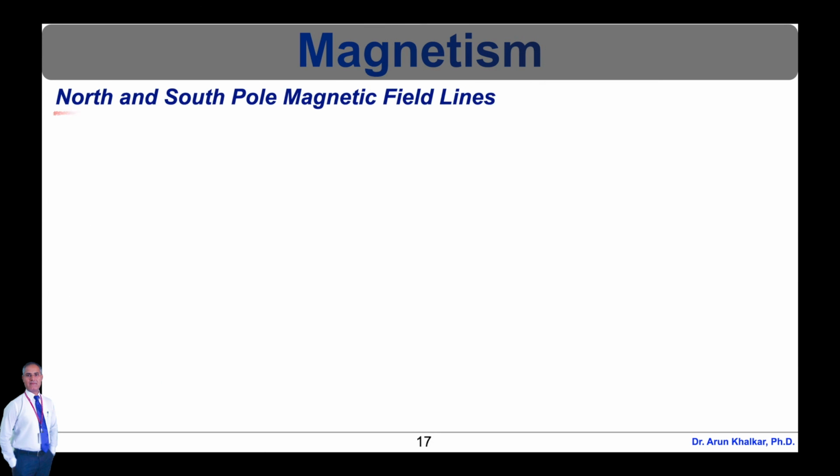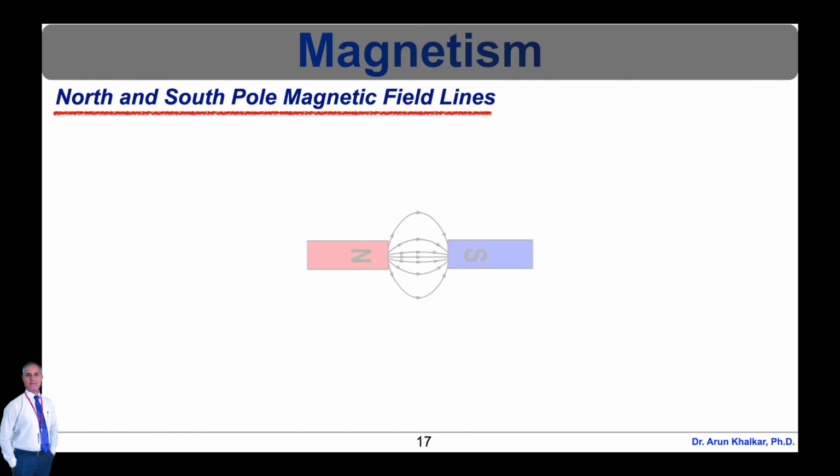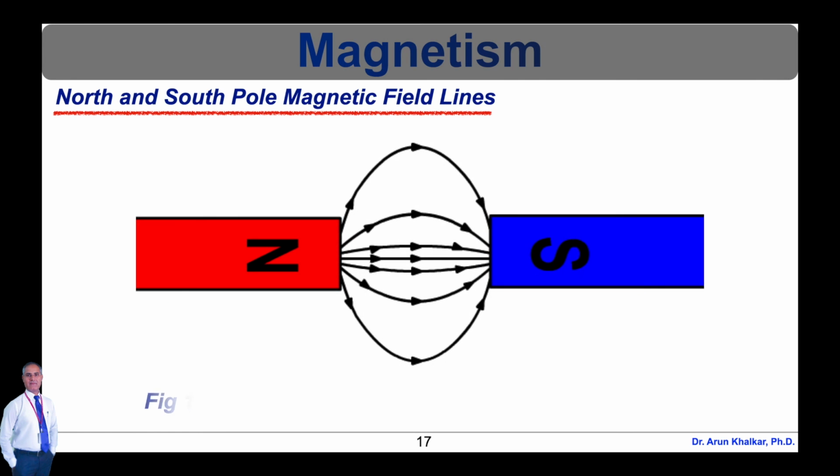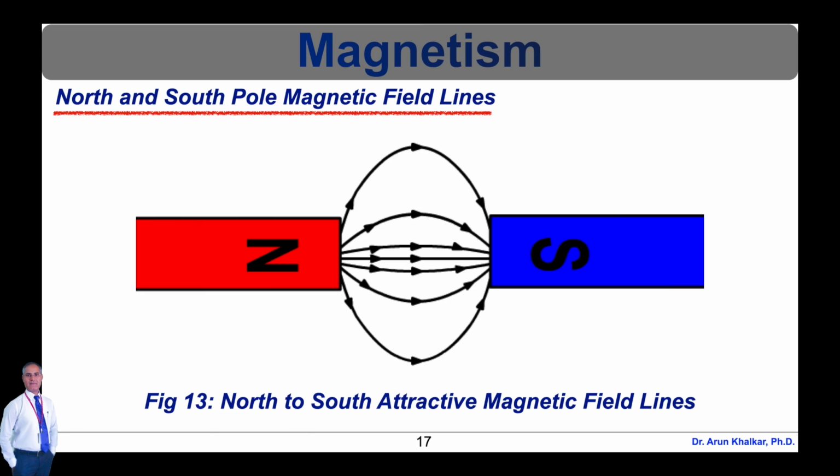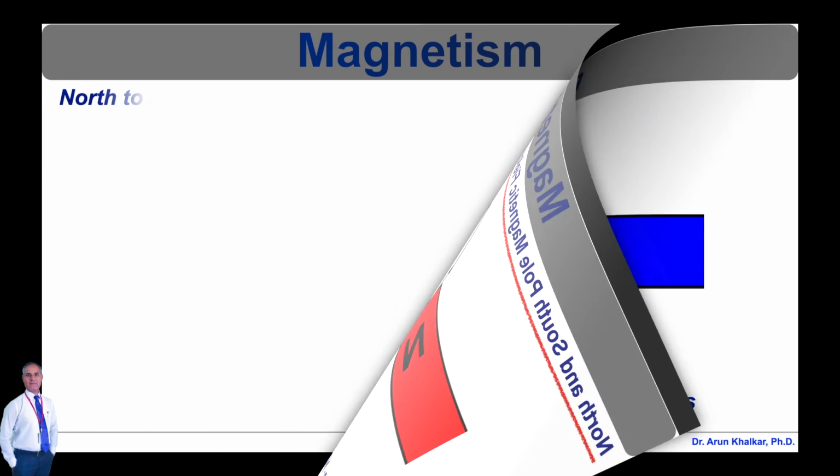Now let's see north and south pole magnetic field lines. North to south attractive magnetic field lines are shown in this diagram. When a north pole of a magnet is next to a south pole, you see an attraction in the field lines. The lines are drawn from the north pole of one magnet to the south pole of the other. The direction, as always for magnetic field lines, is away from the north towards the south.